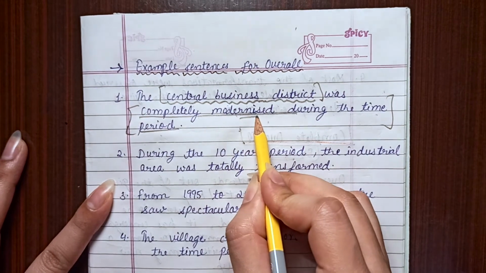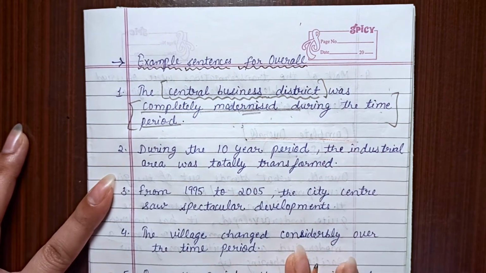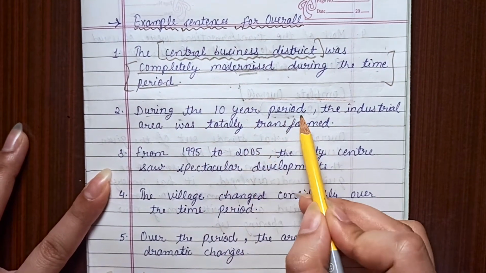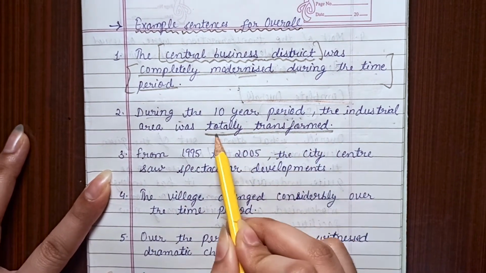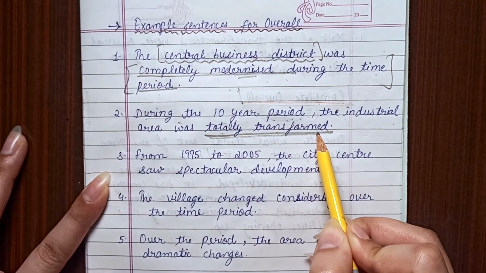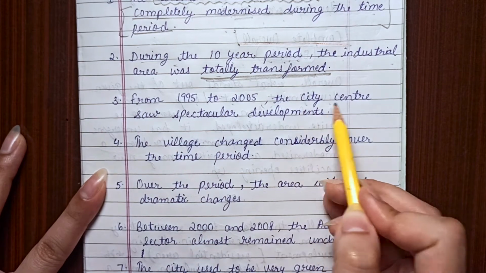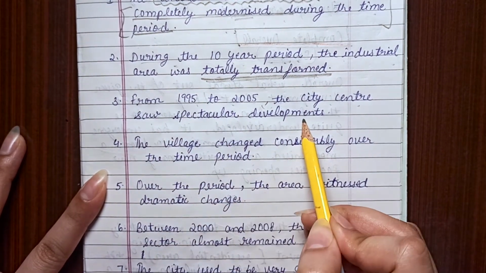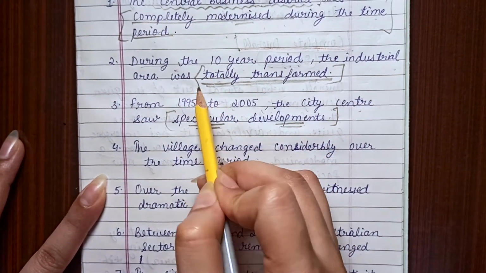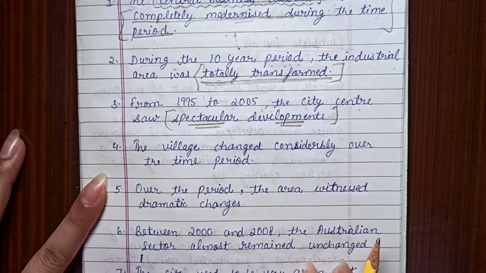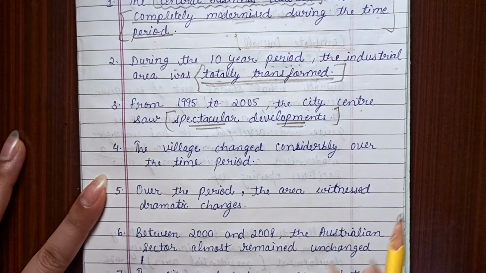Is it more modernized compared to the previous development chart you are provided with, right? Or you can write, during the 10-year period, the industrial area was totally transformed. You can write this, totally transformed, right? From this year to this year, the city center saw spectacular developments. Spectacular developments. So these are the major words which can make a huge difference between an effective and a non-effective overall you have written in your exam, right?